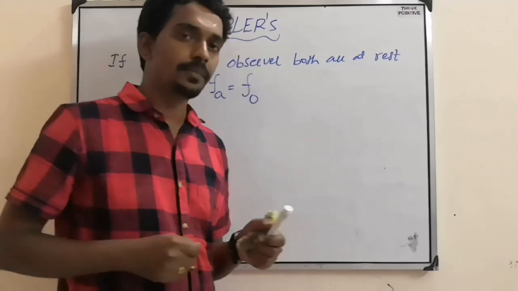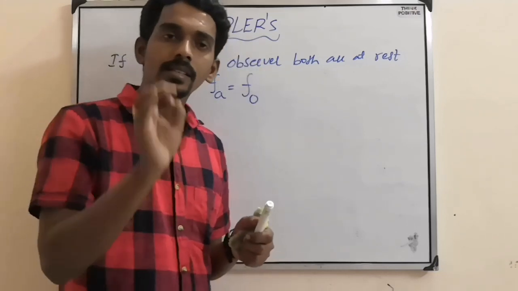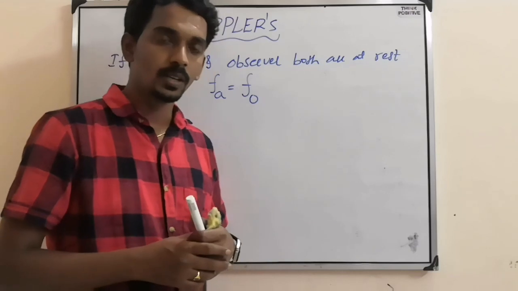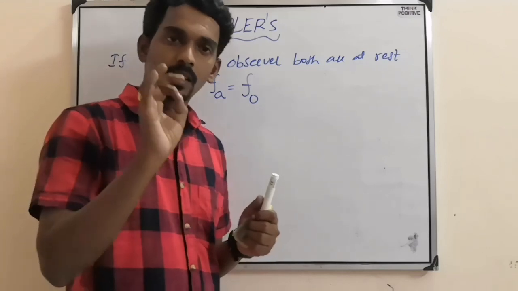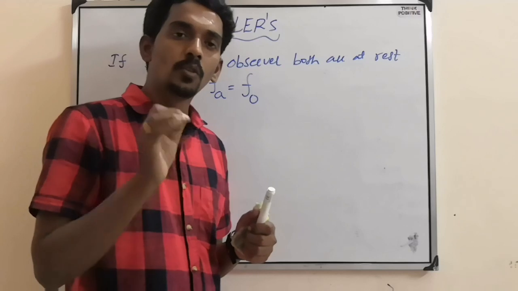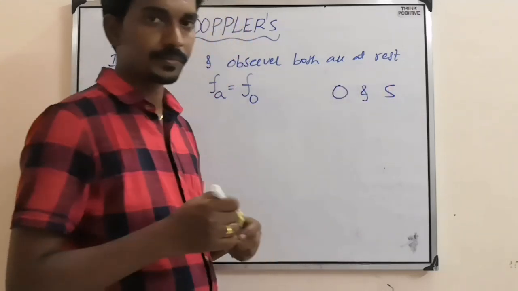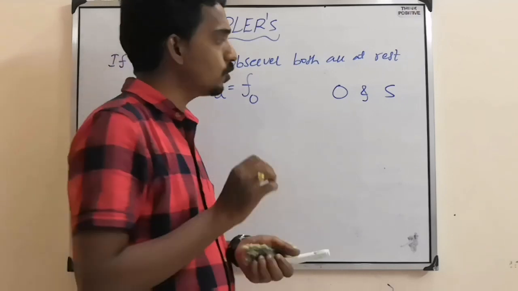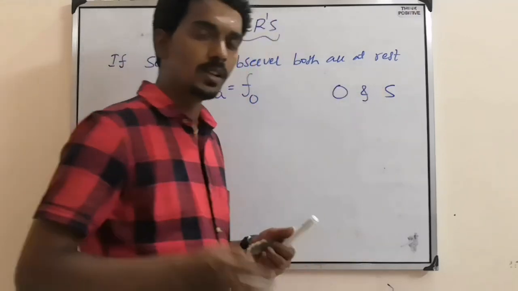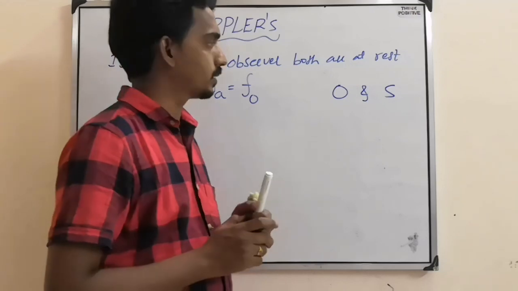But what Doppler's effect says is, when there is a relative motion between observer and source, then what happens?